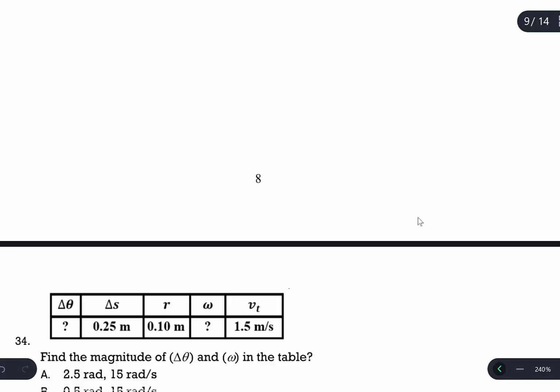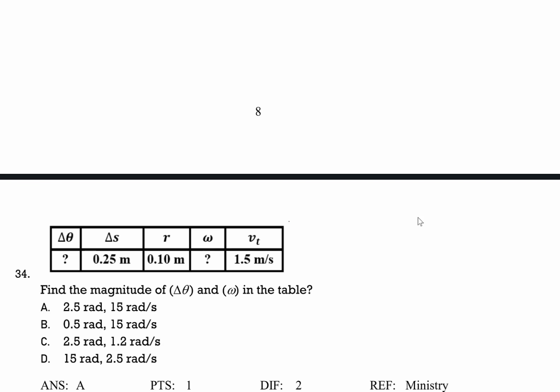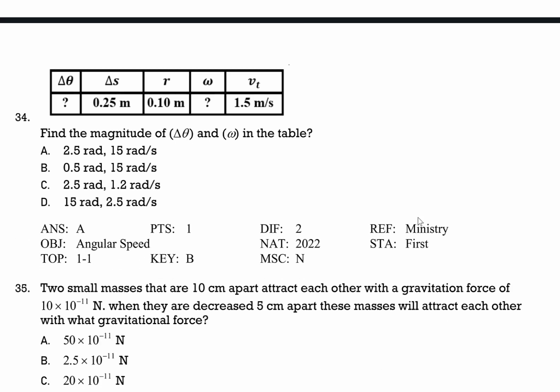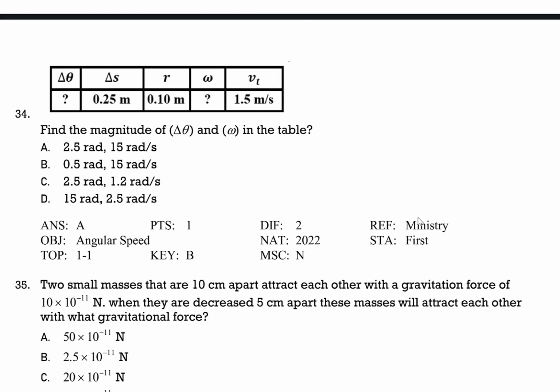Question number 34 is the first time this question is asked in this way. Generally, in the previous exams, only one part and just one given was asked. But this time, 2 things are calculated in one table. One of them is the angular displacement, the other one is the angular speed.